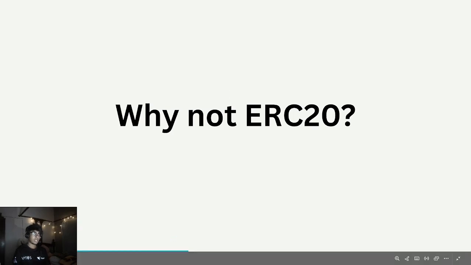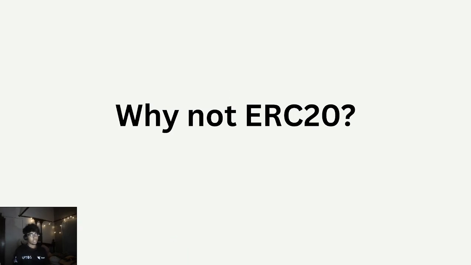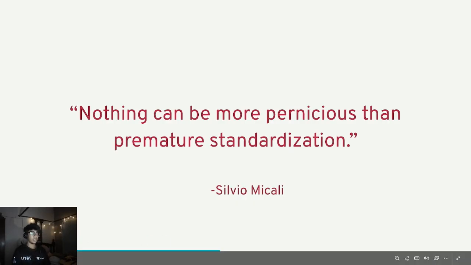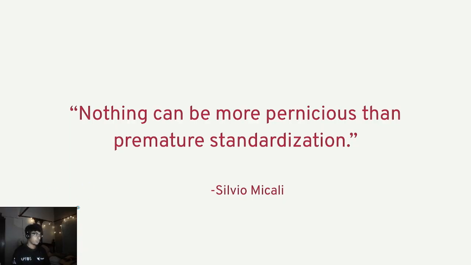So why not write an ERC-20 standard token like that? Let's see the answer. This is what the founder of Algorand said: nothing can be more pernicious than premature standardization. What do I mean by this? When a field or technology or system is still evolving, locking into a specific standard too soon can limit innovation, right? It can prevent improvements and it can create long-term problems. So yeah, that's what it means.